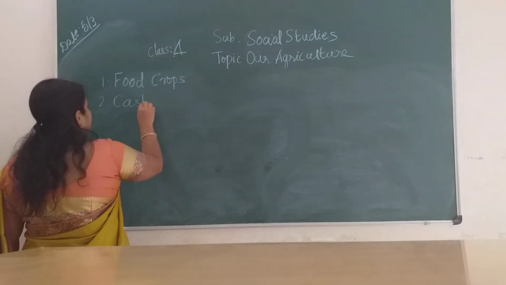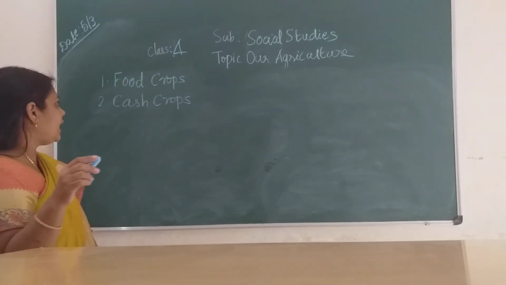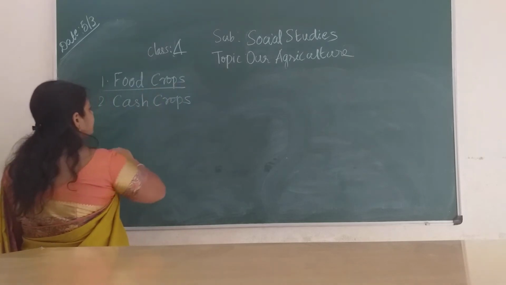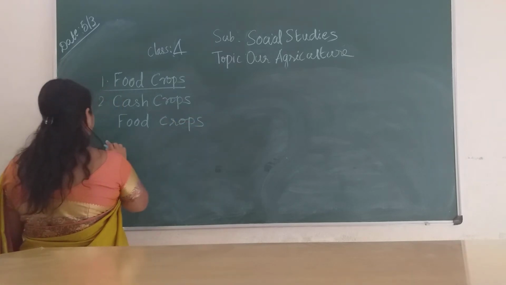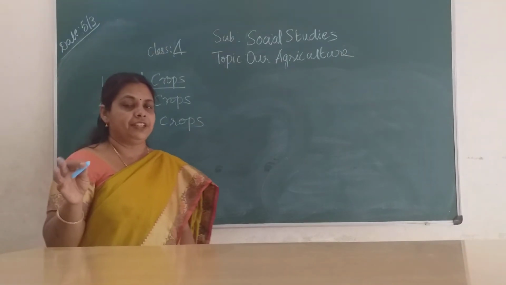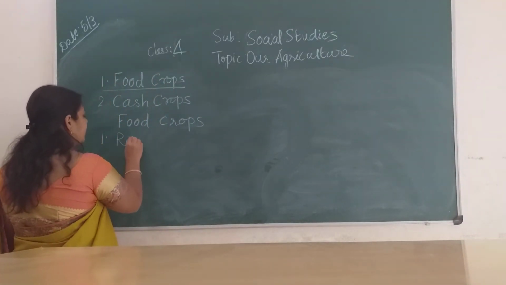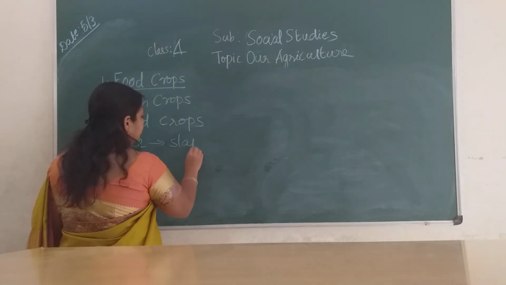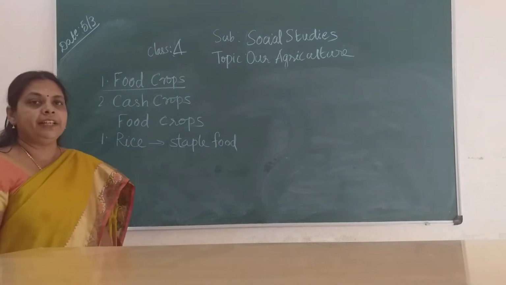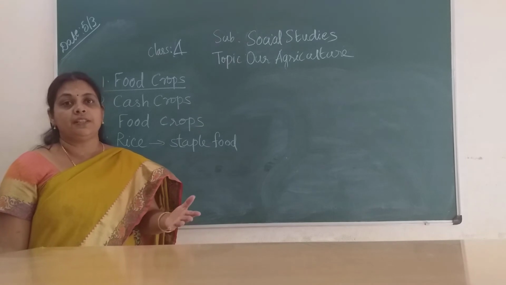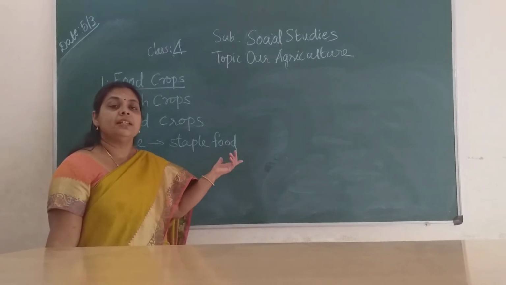First we will see about the food crops, then under that we will see cash crops. In today's video we will first see the food crops. The main food crops in our country are first rice and wheat. First we are going to see about rice. Rice is the staple food, children. We have been eating rice for thousands of years. Agriculture started nearly 10,000 years ago, and from that time rice has been one of the staple foods.